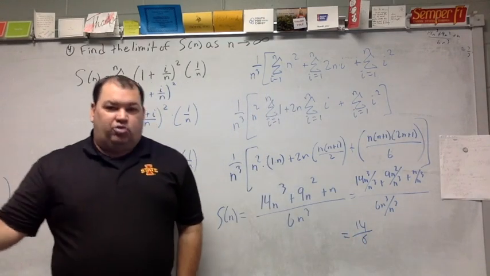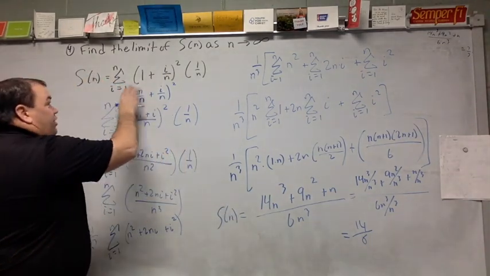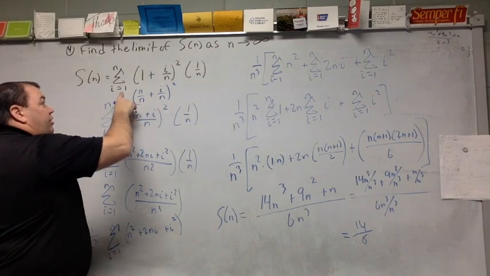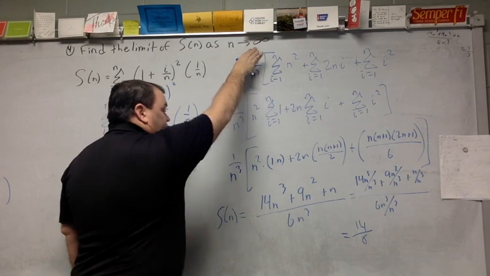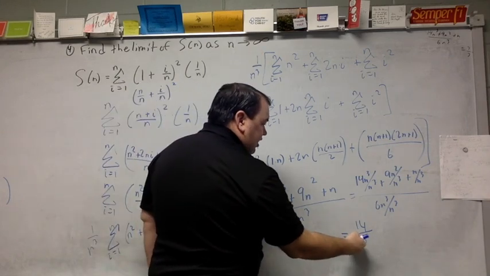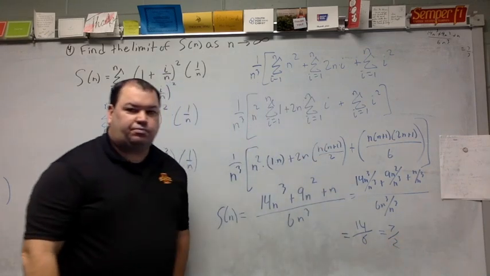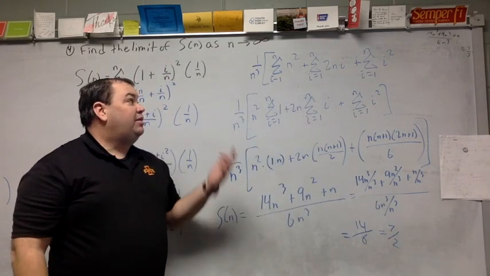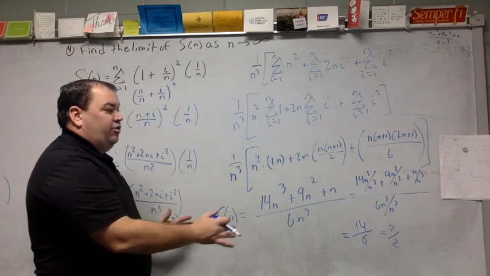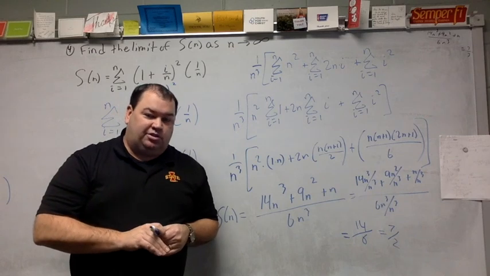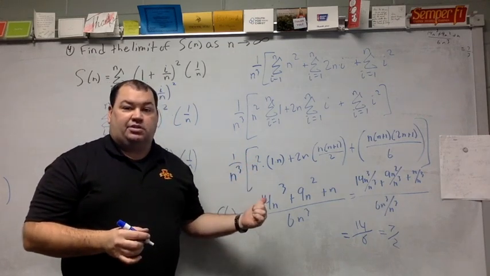So, if I did it numerically, if I did it graphically, I'm going to find that this sequence of numbers, starting at 1 and going to n, and letting n go on forever, is eventually going to end up at 7 halves. That's the limit as n approaches infinity. And again, we're trying to lay the groundwork here with these summation notations to get ready for that area problem, which is going to use these to help us out.